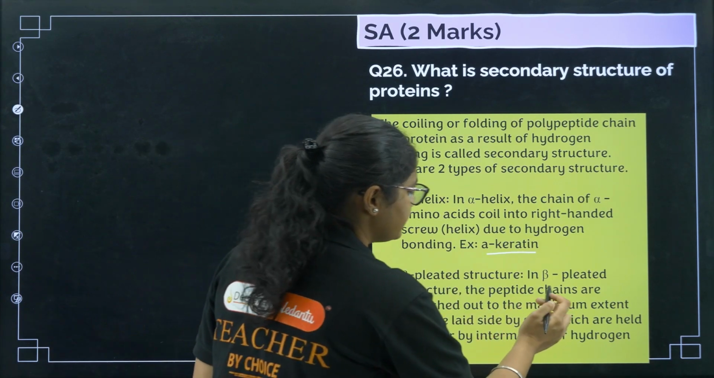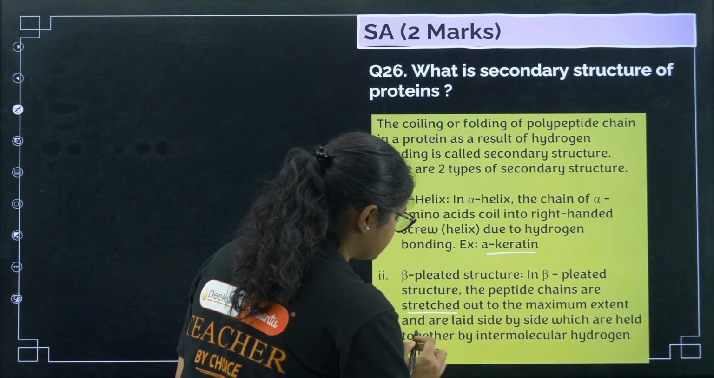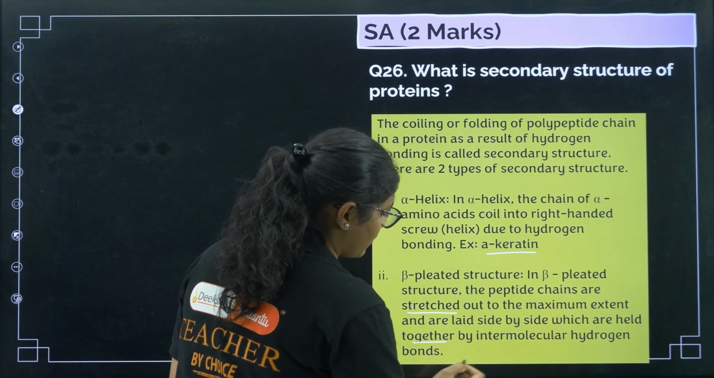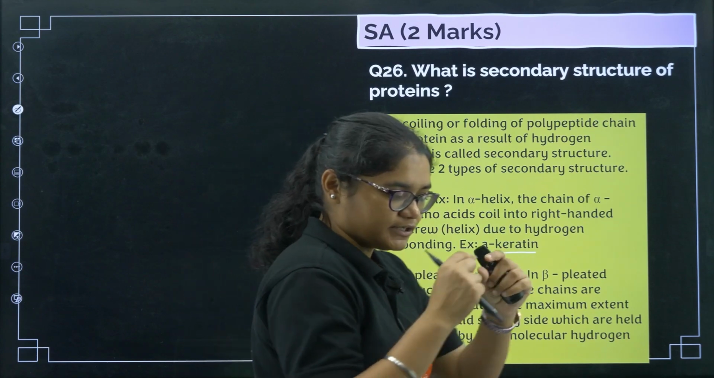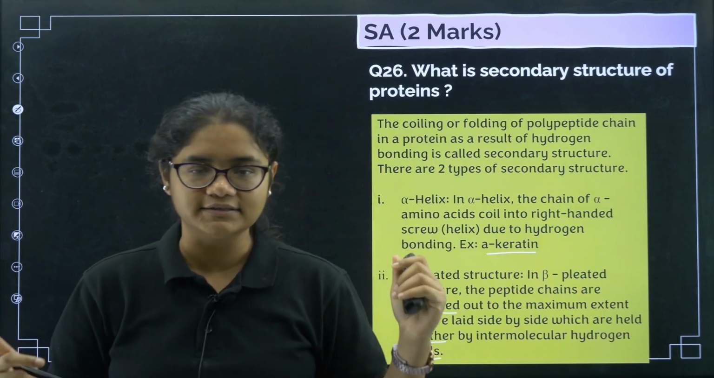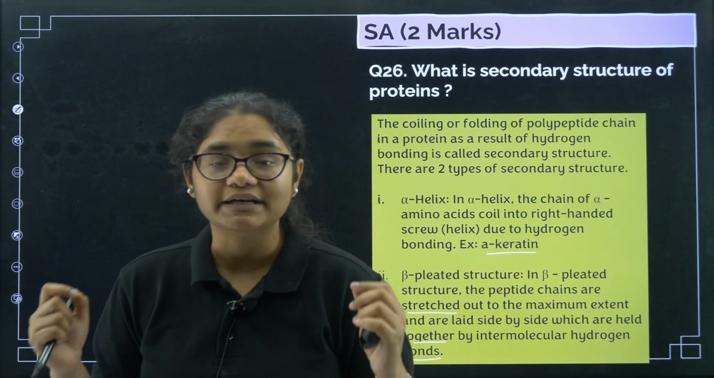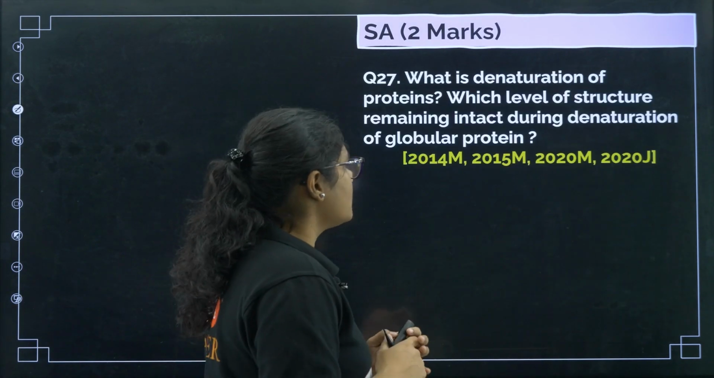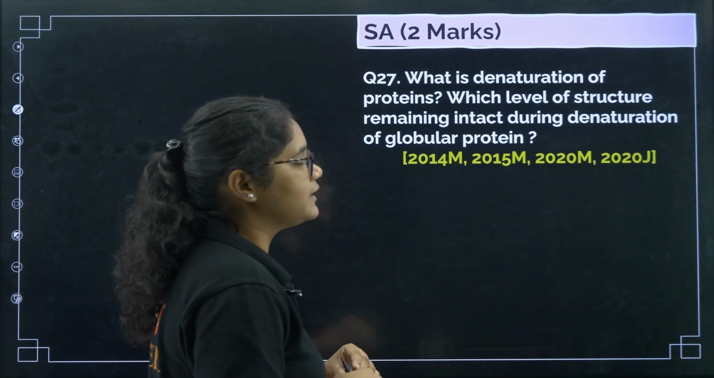In beta pleated structures, the polypeptide chains are stretched out to the maximum extent and are laid side by side, held together by intermolecular hydrogen bonds. So in secondary structure, the polypeptide chain can either coil into a helical structure, that is called alpha helix, or they can lie side by side with bonding between them, and that is called beta pleated sheets. So this is about secondary structure. Now coming to what is denaturation of protein and which level of structure remains intact during the denaturation of protein.